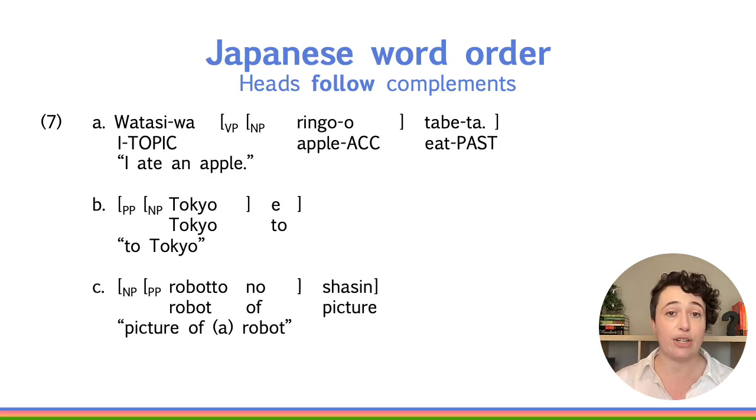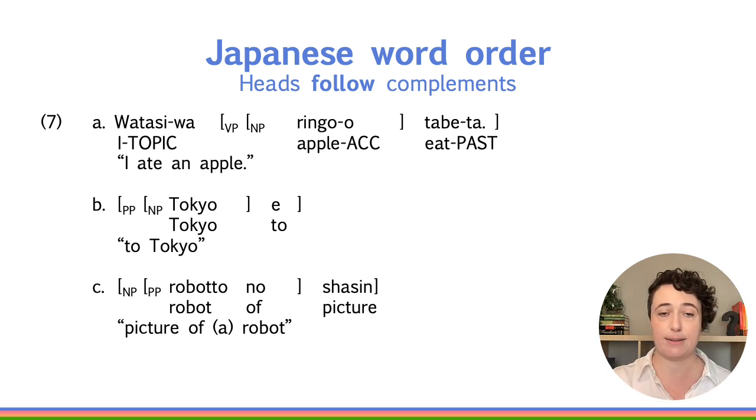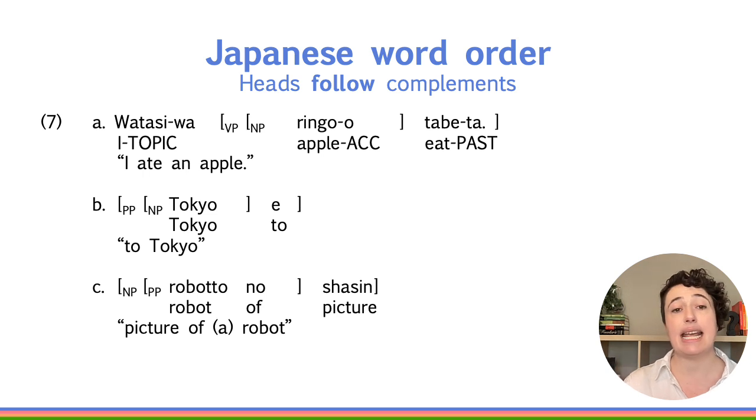In contrast to English, Japanese is an SOV language, and in Japanese, heads always follow their complements. In other words, heads in Japanese don't appear in the middle of their phrases like in English, but instead always at the end of their phrases. We can see this in 7a, watashi wa ringo o tabeta. I ate an apple, but the order is I, apple, eat.